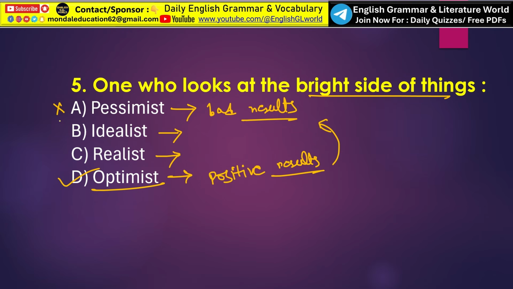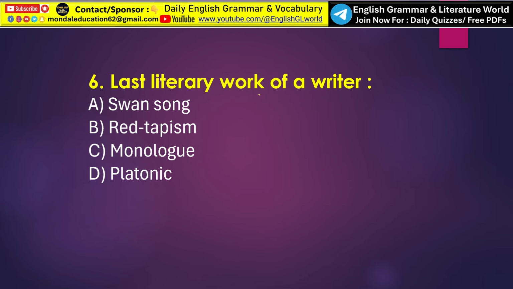So pessimist, idealist and realist are not the correct answers. Only option D, optimist, is the correct answer. Next, last literary work of a writer. This one is very important. The last literary work of a writer is called option A, swan song.